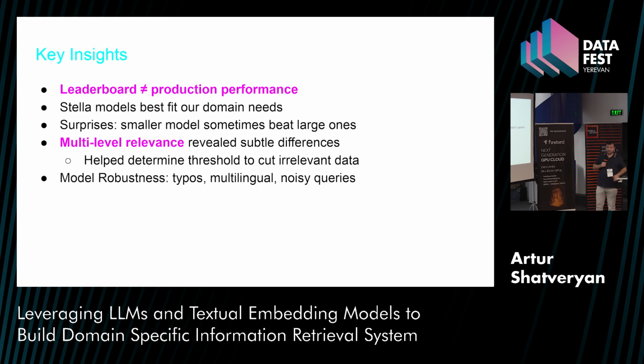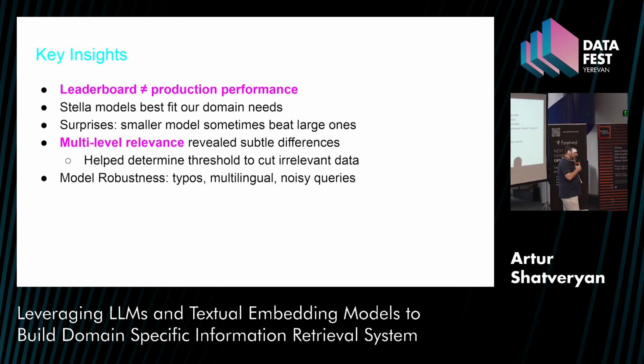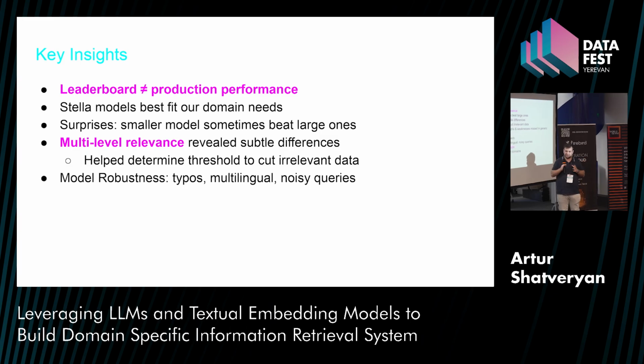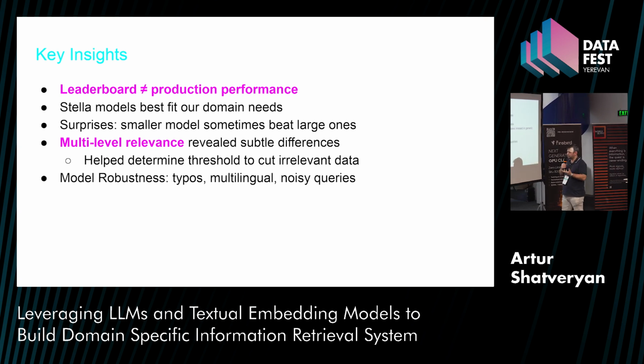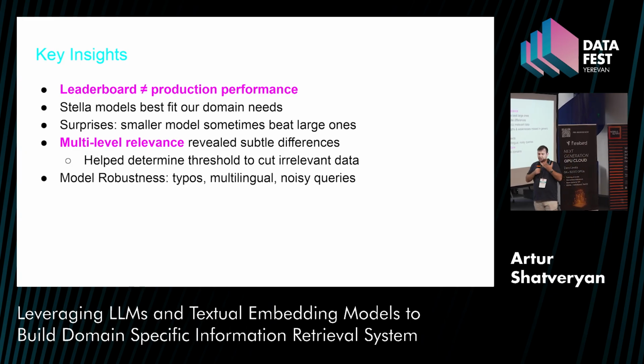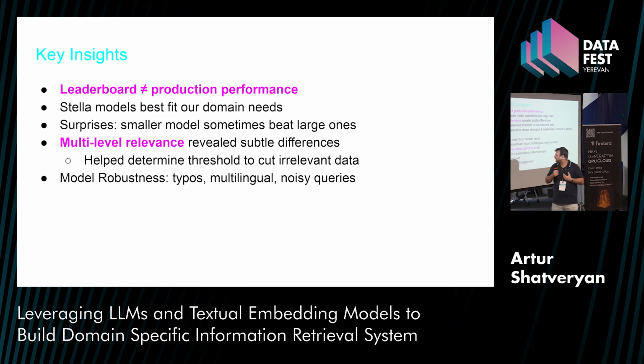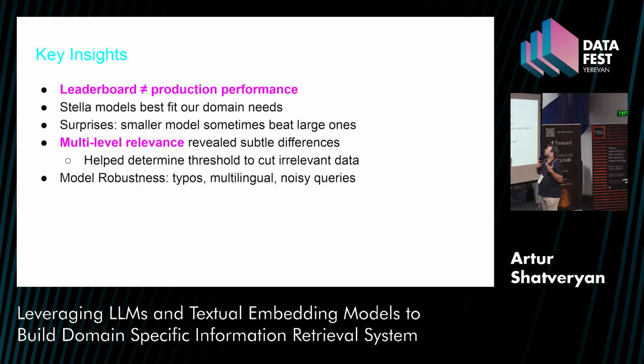After this research, understanding the threshold and collecting the data set, we understand that if there is a leaderboard showing very good results, for example now with Gemini and OpenAI, very cool LLM embedding models, it doesn't mean that it will work for your use case. Your domain specifics don't reflect generic user specifics. That's why you always need to collect your internal data set with your user preferences, your queries, and your documents, to understand how well this or that embedding model will work for you. So a leaderboard is never equal to production performance.